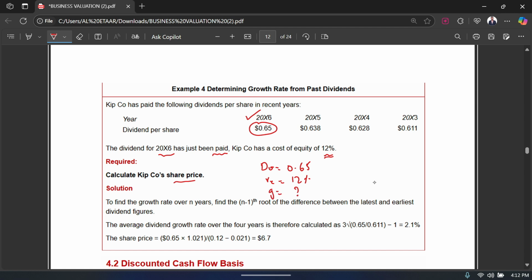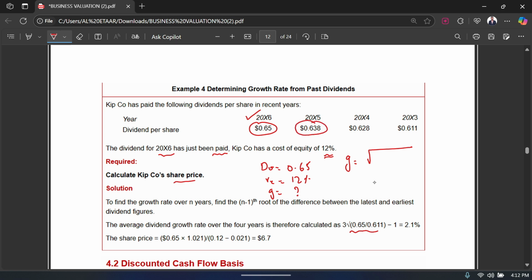So that is the first thing we need to calculate before we calculate the share price or the value of the business. Okay. So for that, we use this formula. We use this formula because remember that whenever you have a question like this where they have different dividends in different years, you always use this formula to calculate your growth, and the formula goes something like this, that you take the most recent dividend.